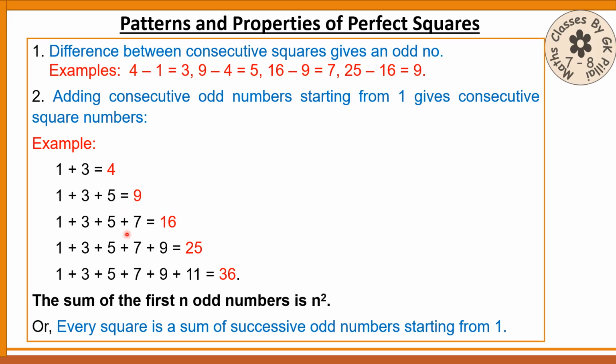Another, 1 plus 3 plus 5 plus 7, there are 4 odd numbers from 1. So here you are getting 16, which is the square of 4. Similarly, you will get all these things. So they are very important ones. The sum of the first n odd numbers is n squared. So if you are adding 7 odd numbers, the total will be 7 squared, that will be 49. Every square is the sum of successive odd numbers starting from 1. That's what we have done here.